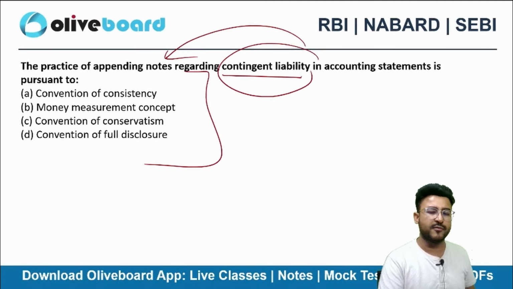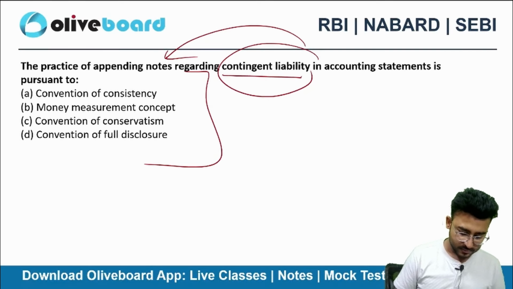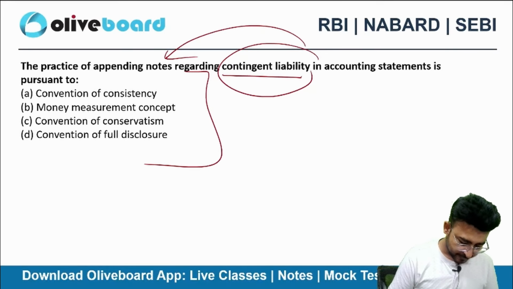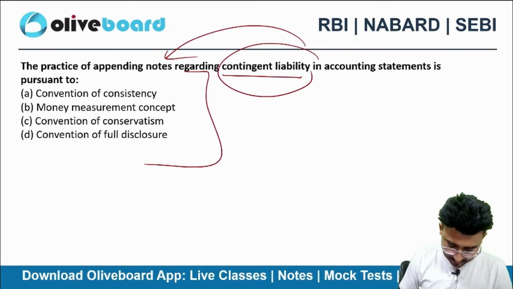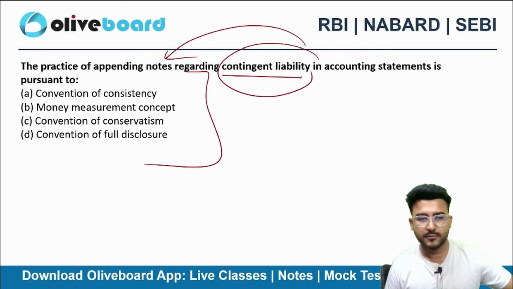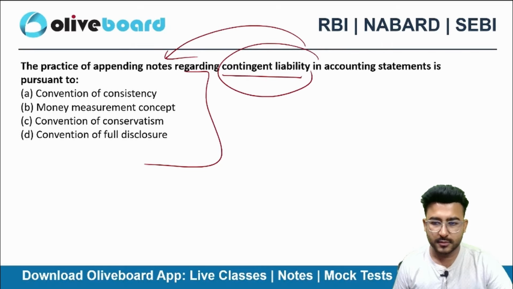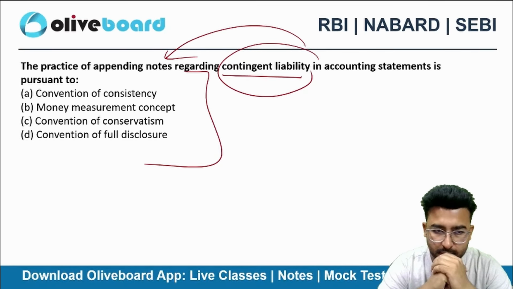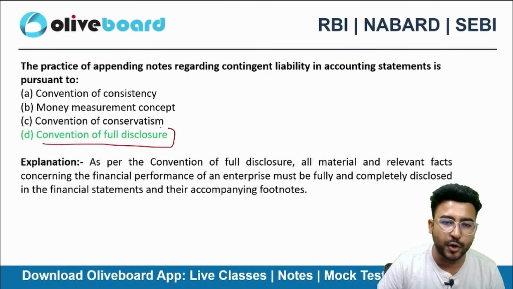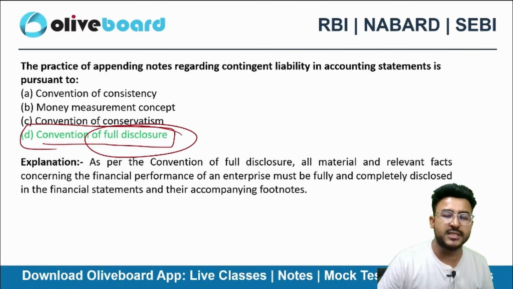Very simple, we have covered it in the classes. The correct choice here will be option D, convention of full disclosure. I will fully disclose each and everything.